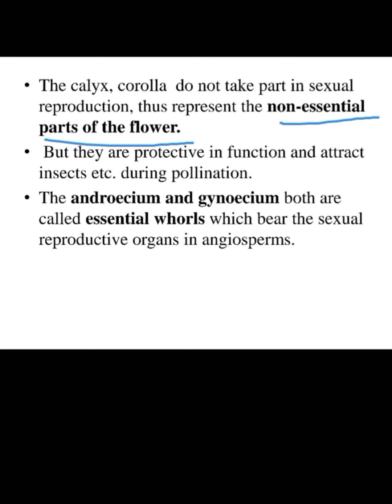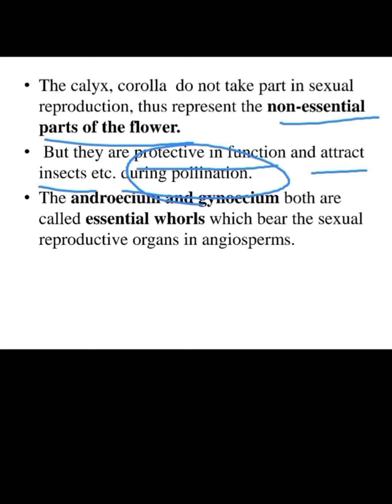They are protective in function, helping in protection, and attract insects during pollination. What is pollination? It is a process in which pollen from the male part, that is anther, gets transferred onto the stigma.